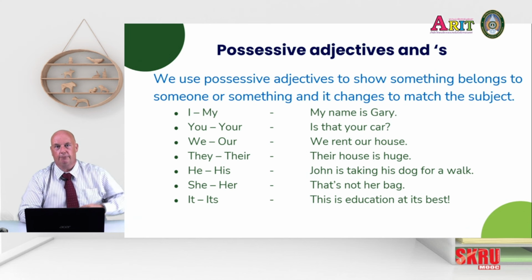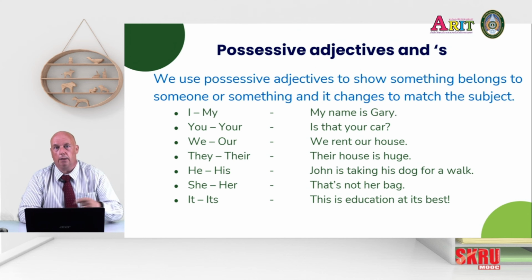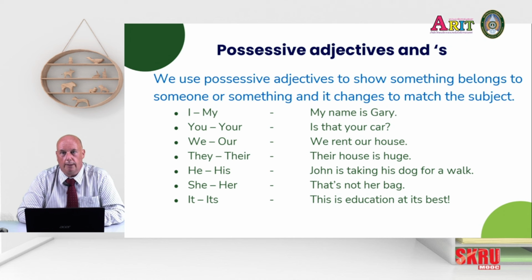And we use different versions of the adjective depending on the subject. If I'm talking about I, I use my. My name is Gary. You, your. Is that your car? So does that car belong to you? We, our. So my friend and I, this is our house. We rent our house. They, we used their. Their house is huge. The house that belongs to them.